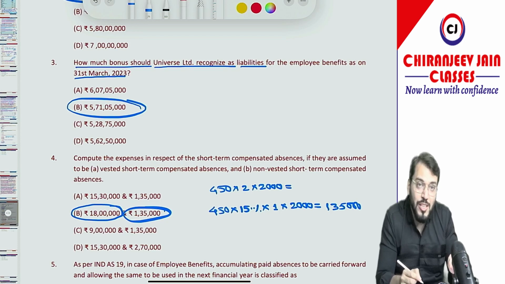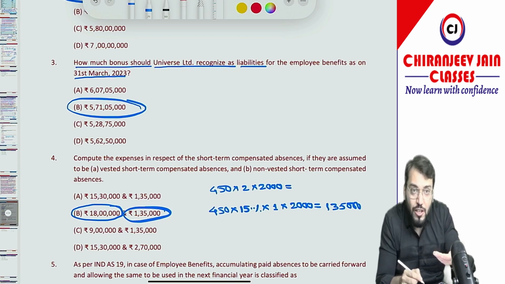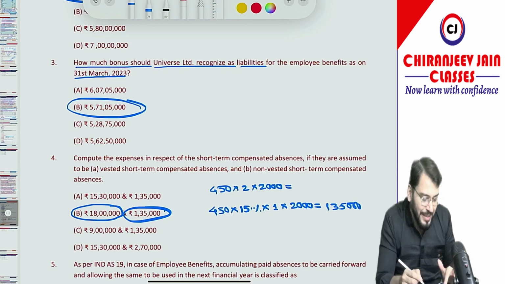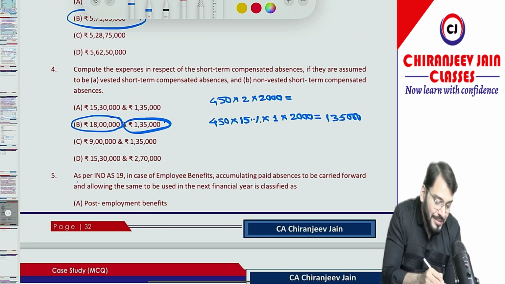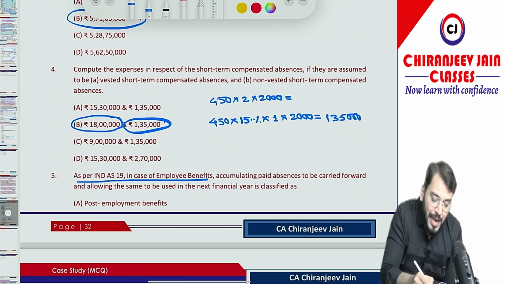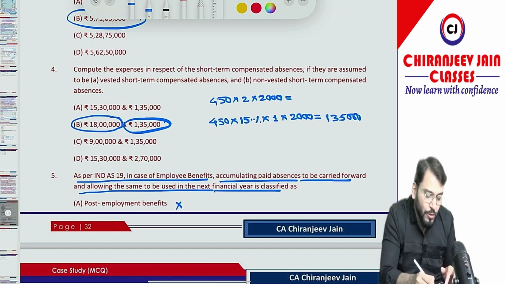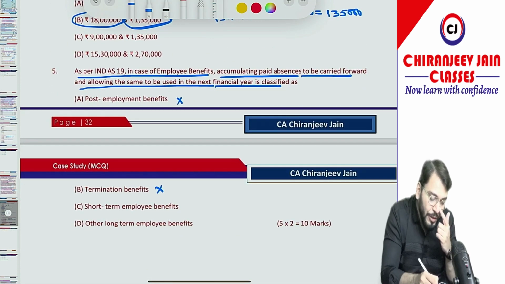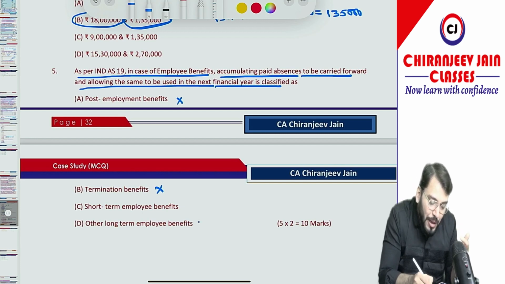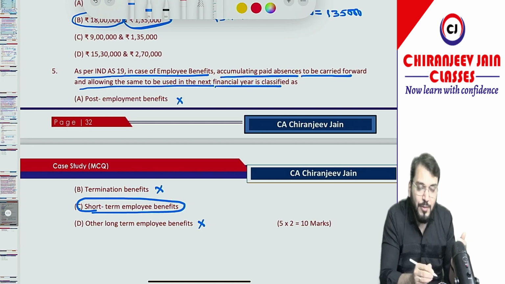If the two options had been given as 18 lakh, of course you would need to work out the second also. I hope this was very simple. Coming to Ind AS 19, point number 5. As per Ind AS 19, accumulating paid absences carried forward and allowed to be used in the next financial year is classified as post-employment benefit, wrong; termination benefit, wrong; other long-term employment benefit, wrong. Only option C is correct, that is short-term employment benefit.